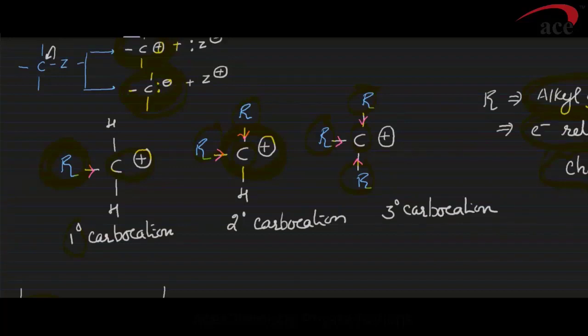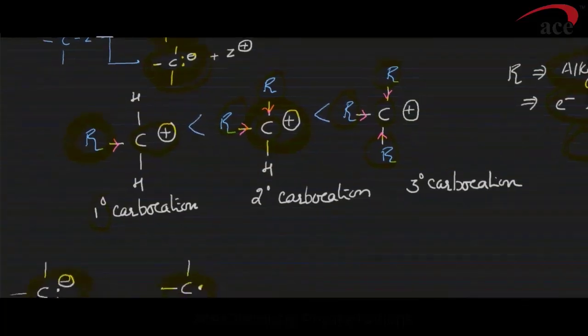So whenever you consider the order of stability of carbocation, it has to be tertiary greater than secondary greater than primary. So the order of stability of carbocation has to be 3 to 1.